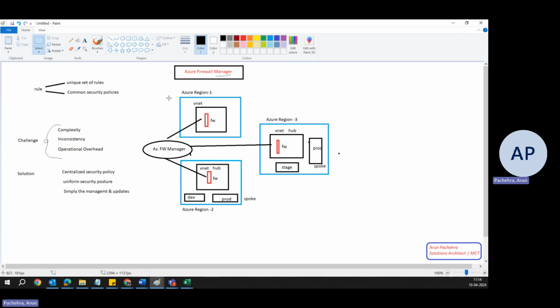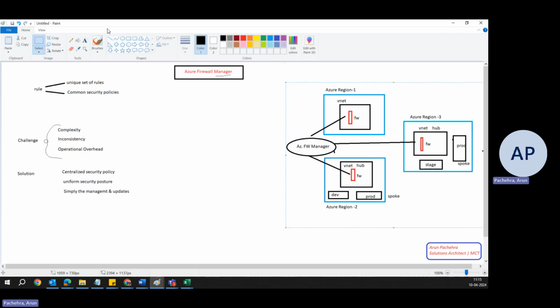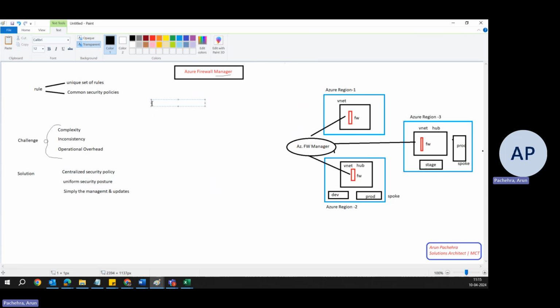Now, let me take this piece from here and put it right here, so that we can talk about other important things on the Firewall Manager that we should be aware of. So if we have to understand further, what is Firewall Manager? Azure Firewall Manager is a tool within Azure Security Services designed to streamline the administration of network security policy. It allows organizations to manage multiple Azure Firewall instances from a single pane of glass, ensuring consistent security policy enforcement and simplified network routing configuration across the Azure footprint.